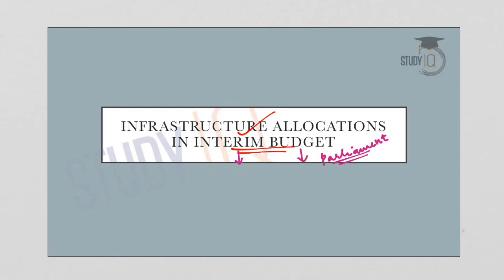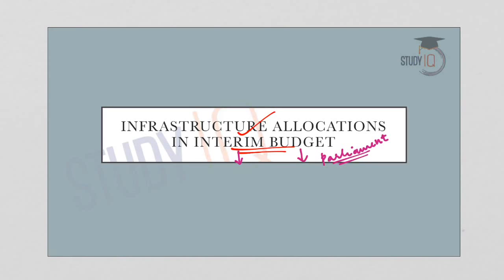That means certain salaries need to be disbursed. So ongoing programs in various sectors need to be implemented. For such expenses, the government will seek the approval of the parliament. And at the end of the term, a government will usually present an interim budget or a vote on account rather than a full budget.